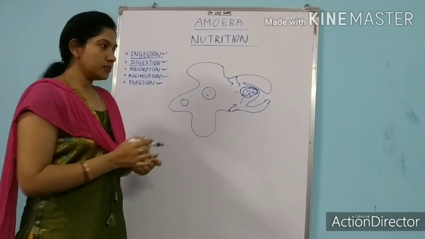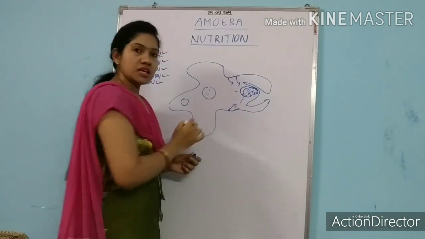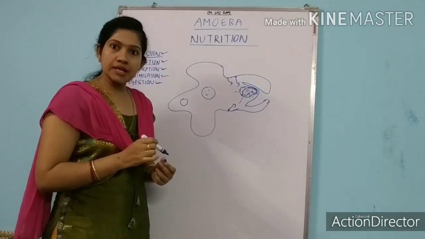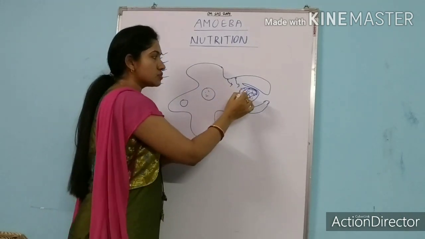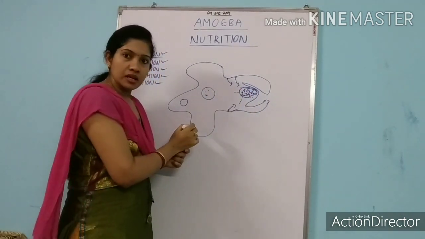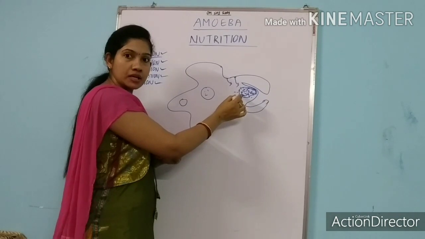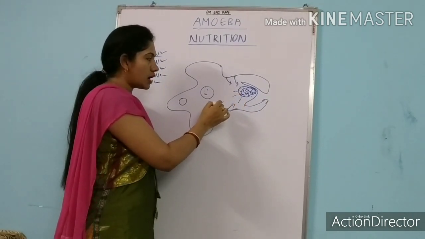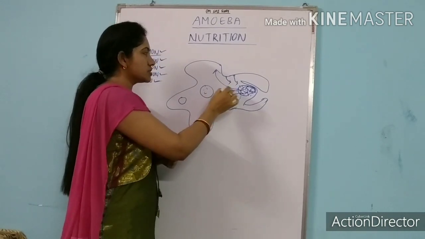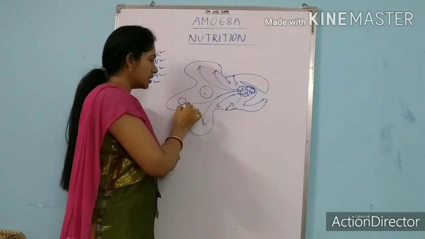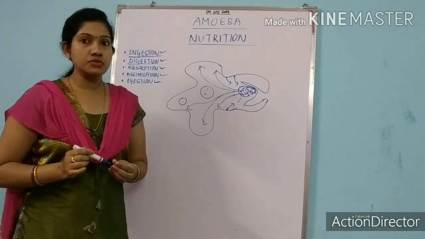What is absorption? These complex food particles, when they get in contact with the digestive enzymes, will break into smaller or simpler food particles. These simpler food particles move throughout the cytoplasm in the process of diffusion. Again, here I am mentioning the process of diffusion. What is diffusion?